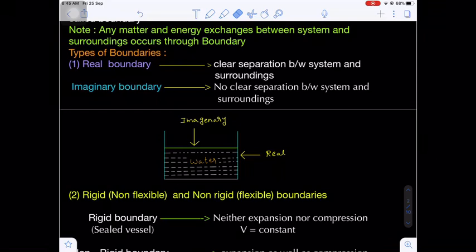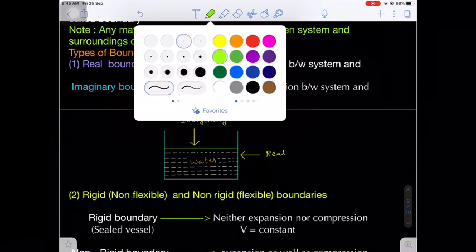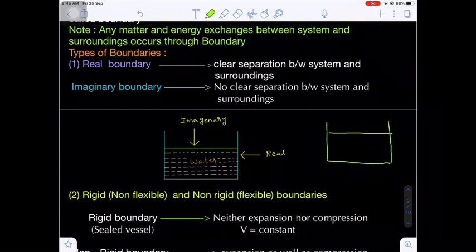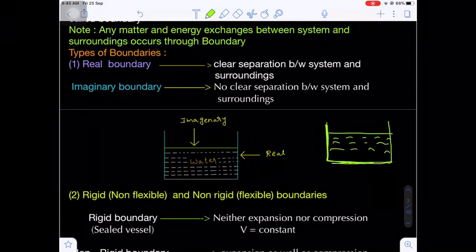Let's suppose in this diagram, I am taking water in an open container. In an open container, if you fill a certain amount of liquid water, now what happens here? This is a clearly visible boundary for you. On the left side, on the bottom, and on the right side, the separation is there between the system and surroundings.